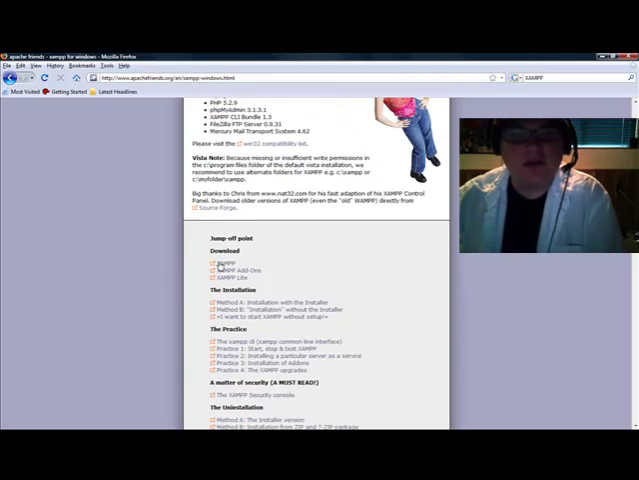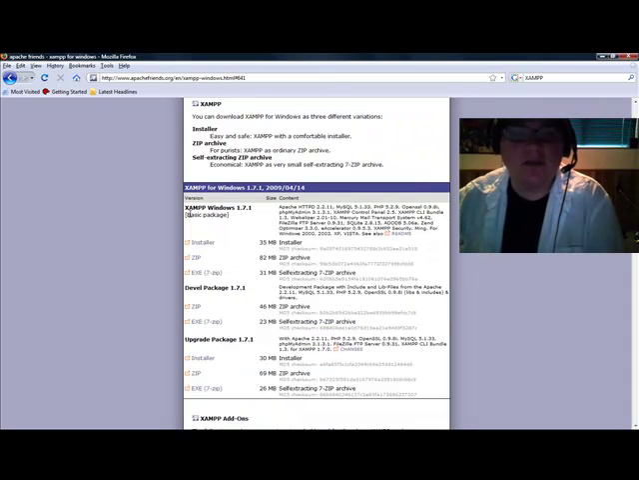So we scroll down a little bit. We got our download section. We got XAMPP. We got XAMPP add-ons, which we're not really going to be getting into today. And we also got XAMPP Lite, which is a condensed version of the XAMPP program. We're going to go ahead and get the regular one. The basic package is perfectly fine.